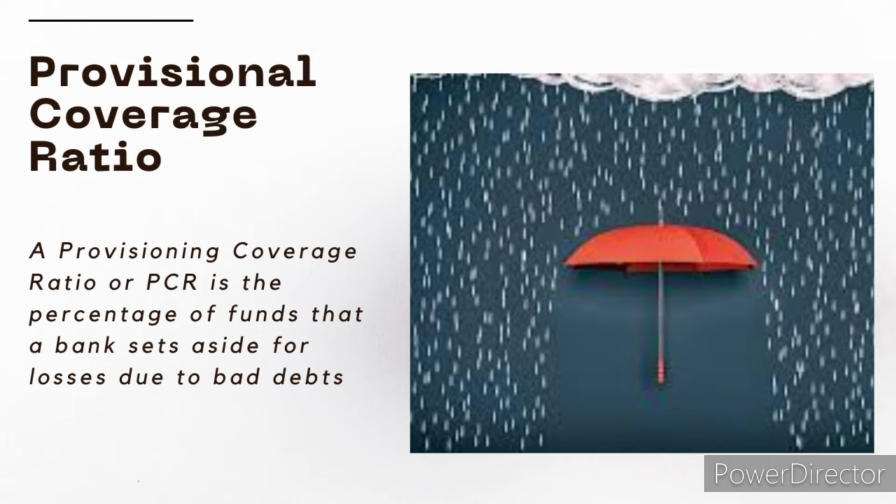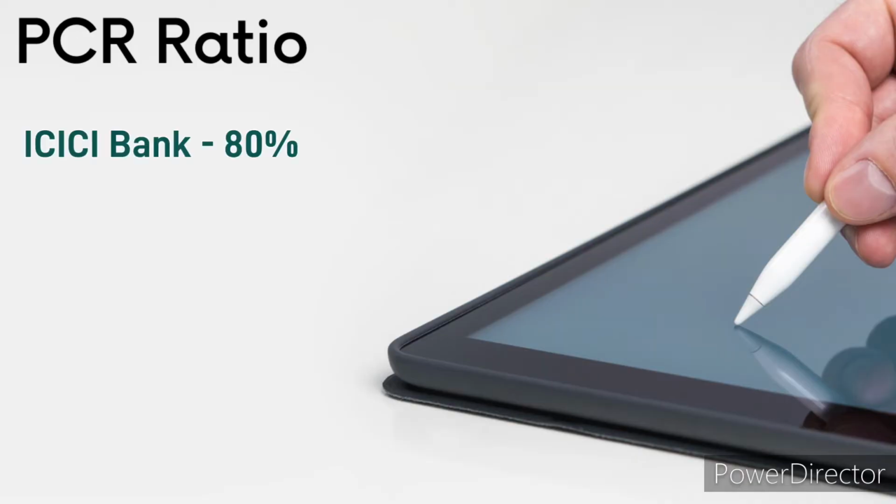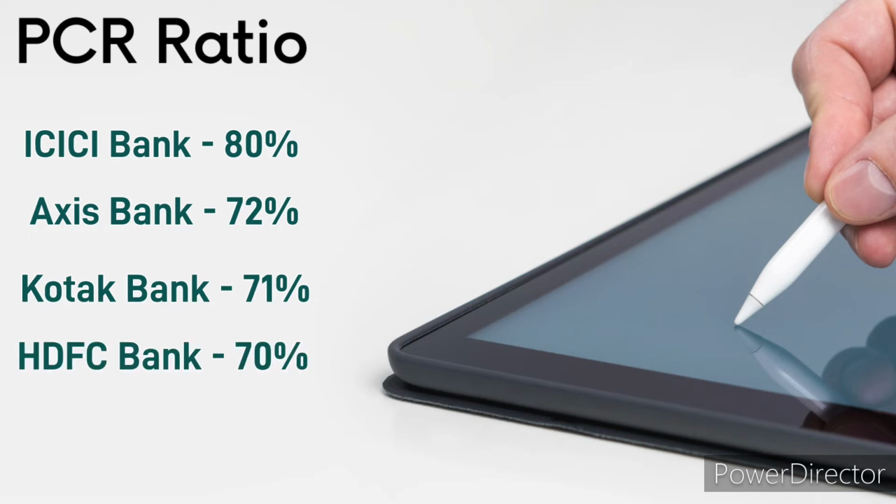Now we have learned what non-performing assets, or bad loans, are. When a bank gives out loans, for example 10 units of loans, the bank has a certain estimation that some of those loans will be defaulted by the borrowers. In this case, the bank keeps a portion of its profit set aside to cover these losses. Let's say the gross NPA is 100 rupees and the bank has made a provision of 60 rupees. In this case, the PCR ratio would be 60%.